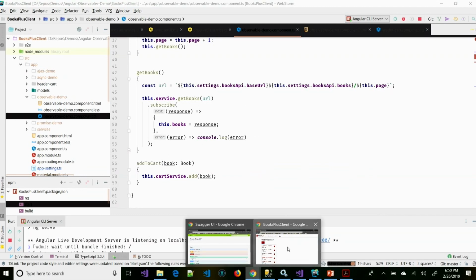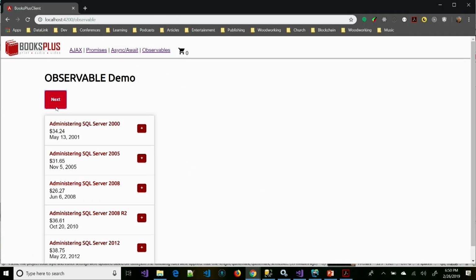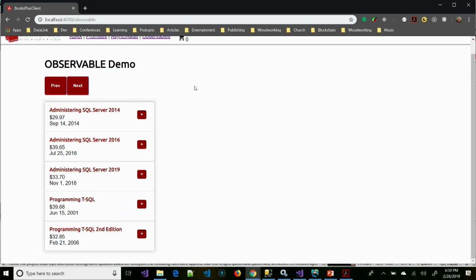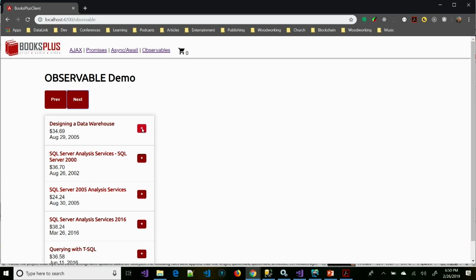I think I've already got it running. Okay, let's go to observables. So here with my pages, I can see the different books that are in here. Now if I want to add books, you'll see that as I'm adding books, I didn't really put any logic in. I could add the same book 10 times. But you'll see that my cart is updating.